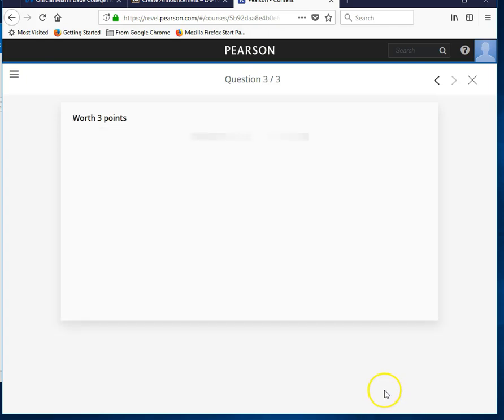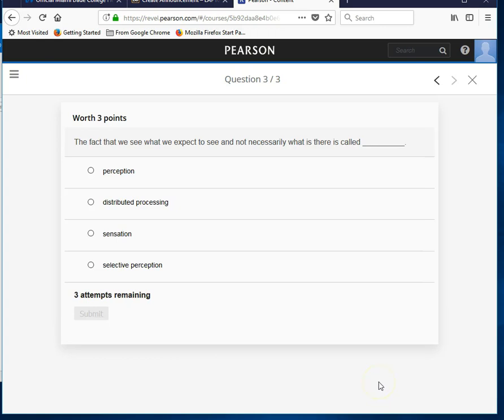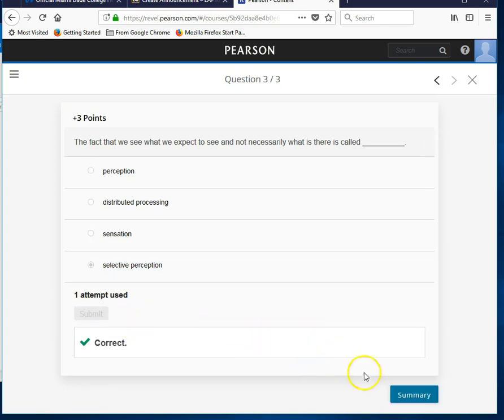Okay, next question. Worth 3 points. The fact that we see what we expect to see and not necessarily what is there is called perception, distributed processing, sensation. Okay, we see what we expect to see and not necessarily what is there. Selective perception. I think again we just select to see what we think is there. Yes, it liked that answer too. So on that little quiz, I did okay.